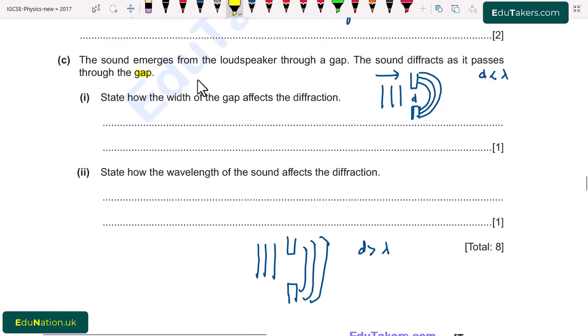So in the part first, state how the width of the gap affects the diffraction. It means that when the width of the gap is smaller, there will be large diffraction. And when the gap width is larger, there will be less diffraction. I write here, the wider the gap, less will be diffraction.